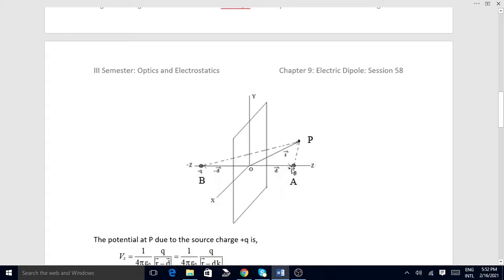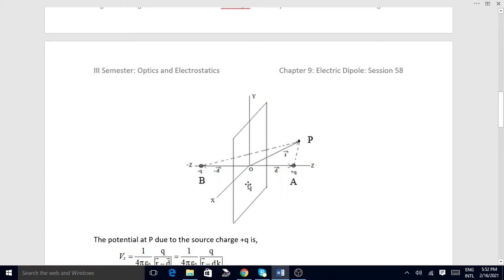We want to find the electric field and potential at the point P, somewhere near the conductor, at a general point P. We are interested in finding the potential and the field at this point. For this, actually we have to consider the source charge plus q and also the induced charge on this plane conductor.